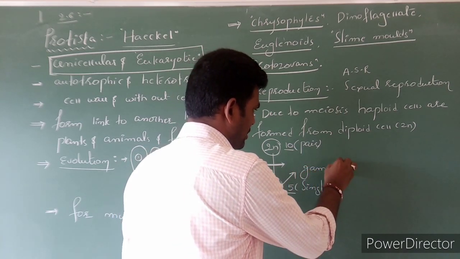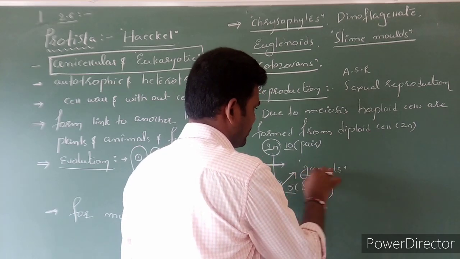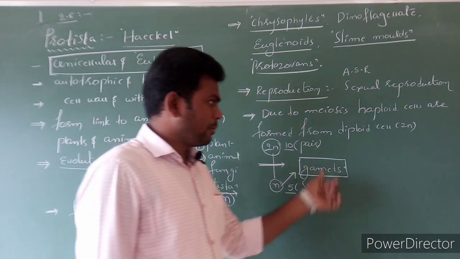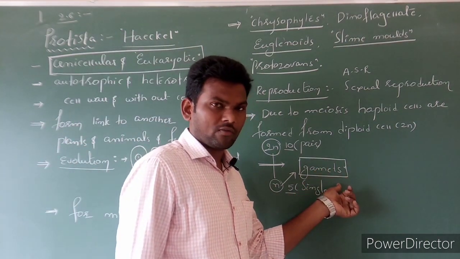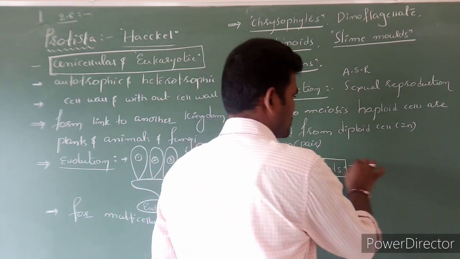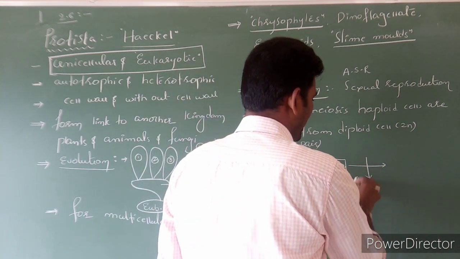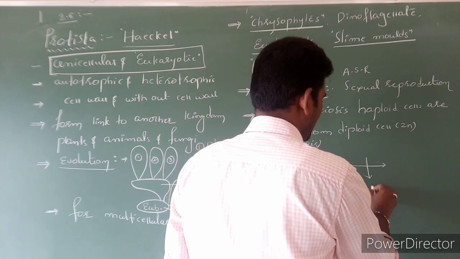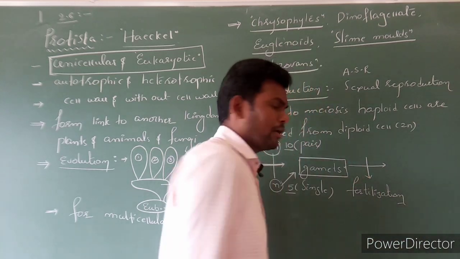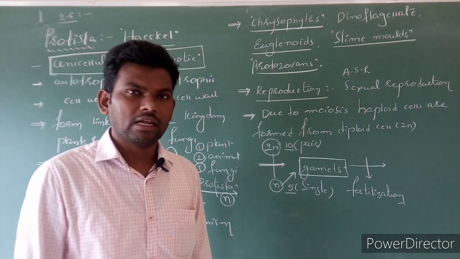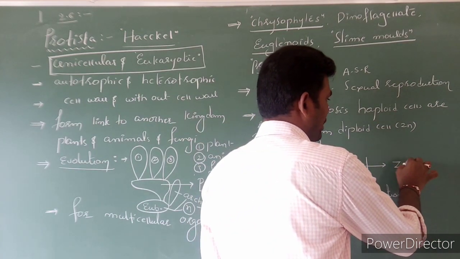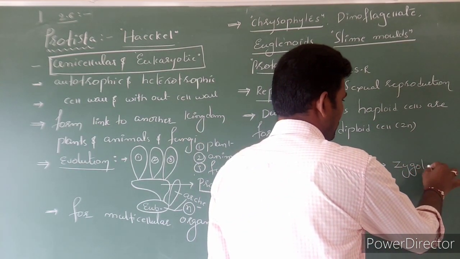Now these single chromosomes, the haploid cells formed after the meiotic division, are called gametes. One male gamete as well as female gametes are formed. The fusion of male and female gamete is called what? Fertilization. After the fertilization, a diploid zygote is formed.